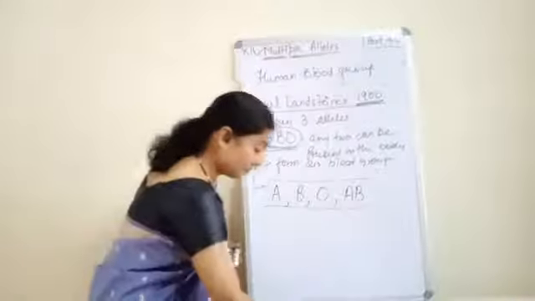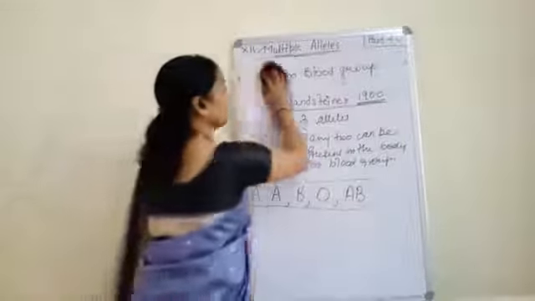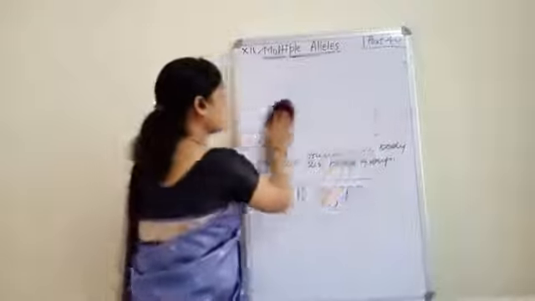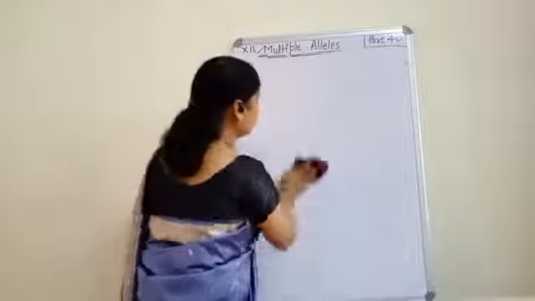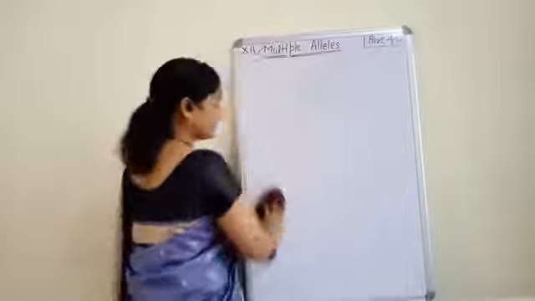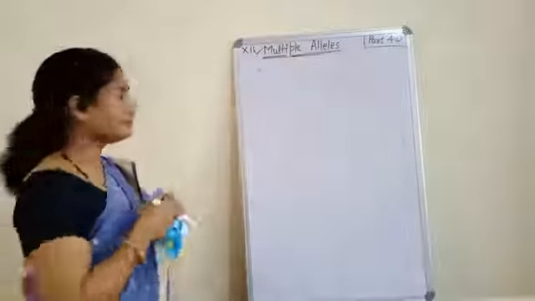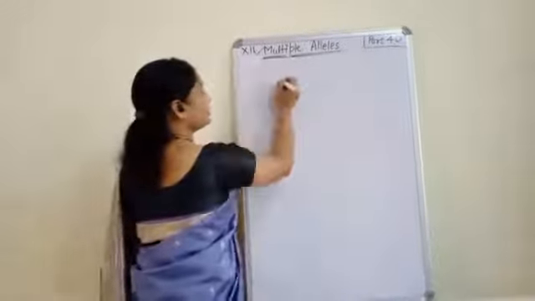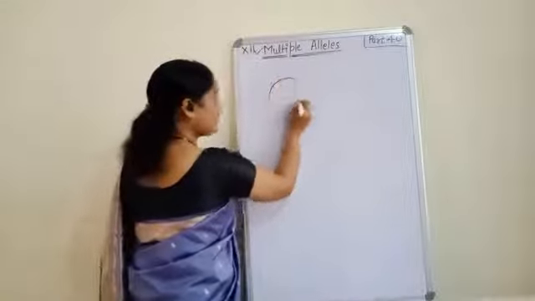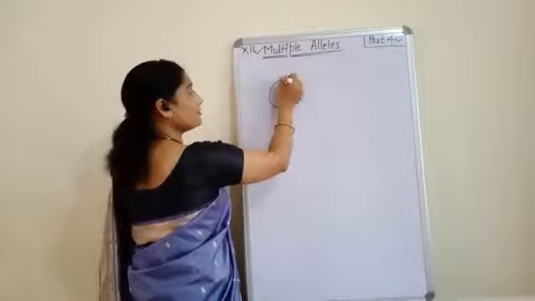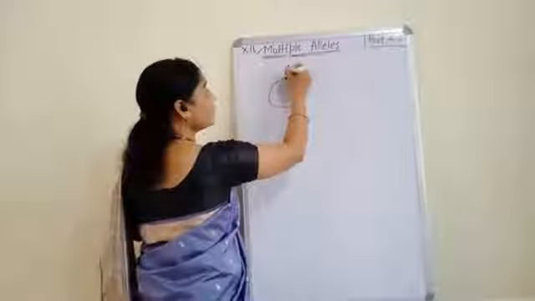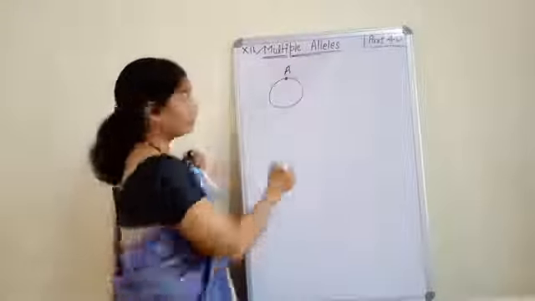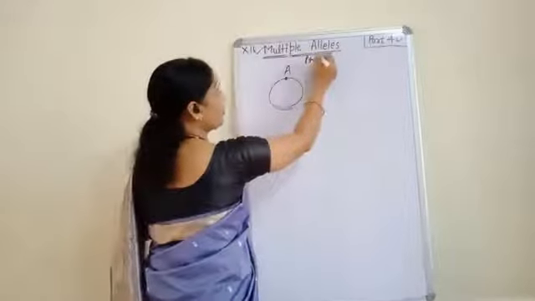Now, regarding blood group, I have taught you that it contains antigen, and because of the antigen only we have the specific type of blood group. I'll revise it in a short explanation. Suppose this is our blood cell, and on the surface of the blood cell we have a protein called antigen.